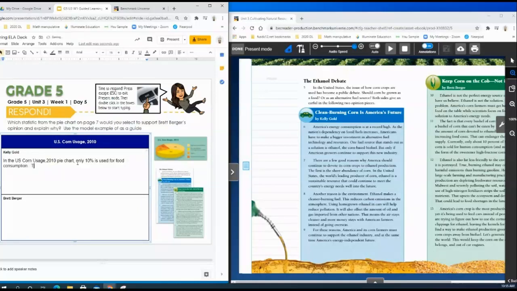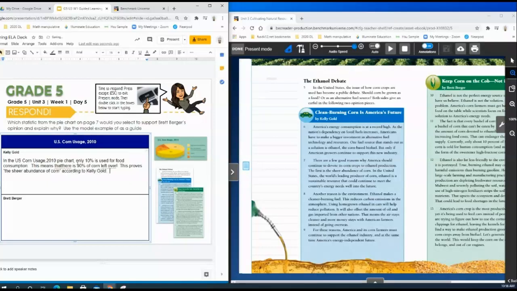Then I'm going to explain why. This means that there is 90% of corn left over, which is a lot. This proves, and I'm going to use a quote from Kelly Gold, remember we talked about the sheer abundance, this proves the sheer abundance of corn according to Kelly Gold.